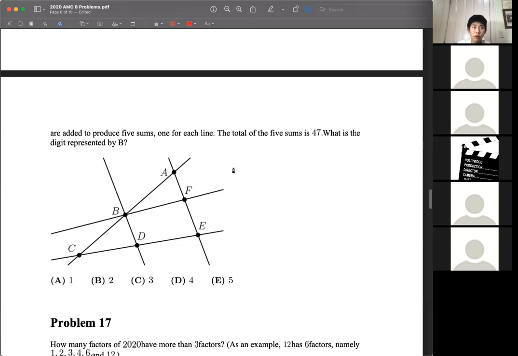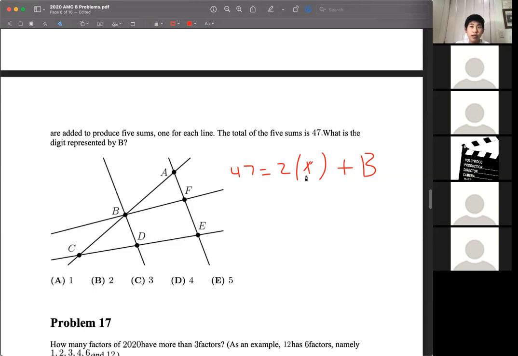So what we're basically looking at is 47 equals 2 times, let's just say x, which basically represents the sum of A through F, because each of the letters is counted twice. But since B was counted 3 times, we're basically adding an additional B.